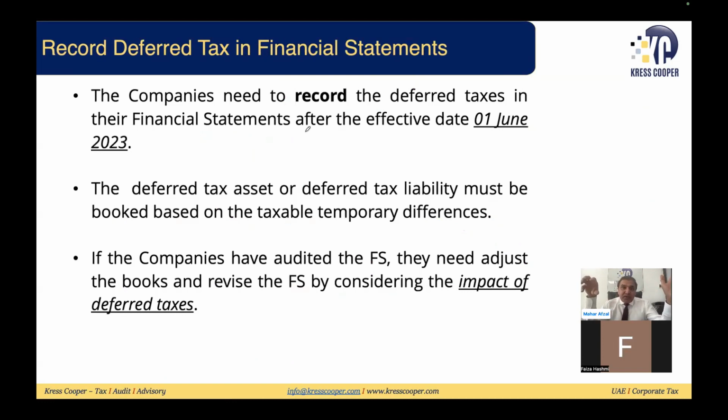If you are closing your financial statement for 2023, even though your tax period starts from 1st of Jan, it means for those 6 months there might be a taxable temporary difference or a deductible temporary difference. You are liable to book the deferred tax asset or the deferred tax liability, whatever is the case.